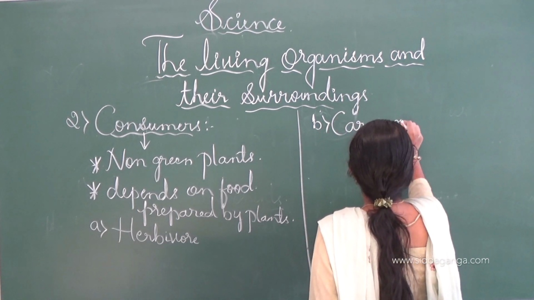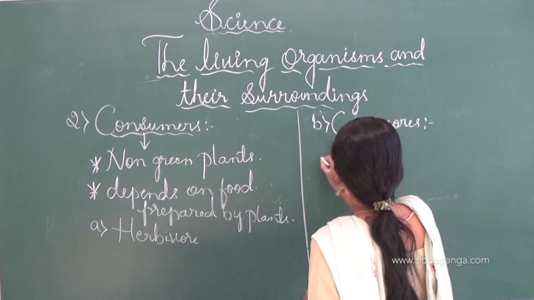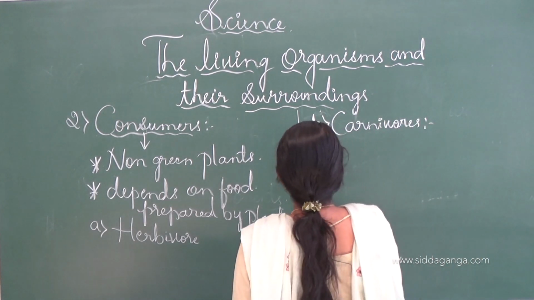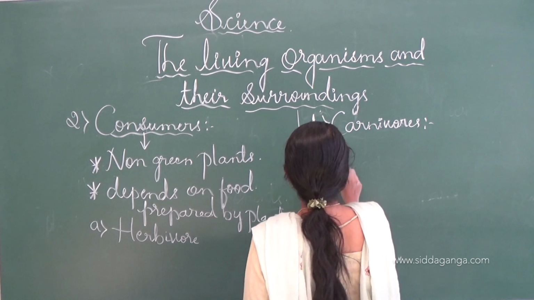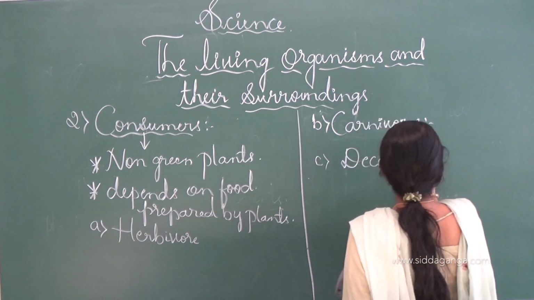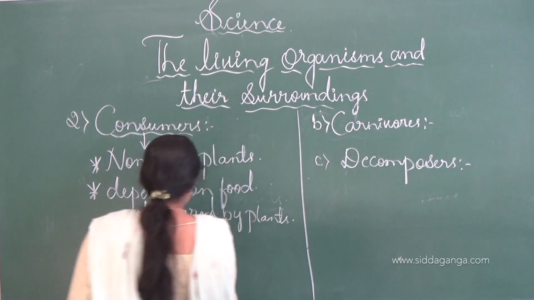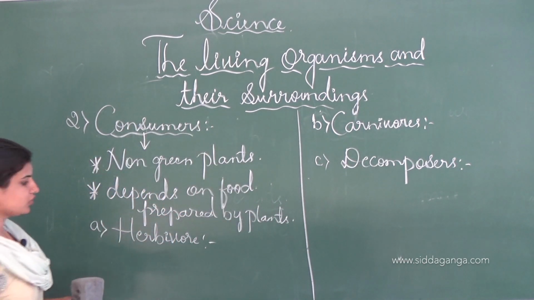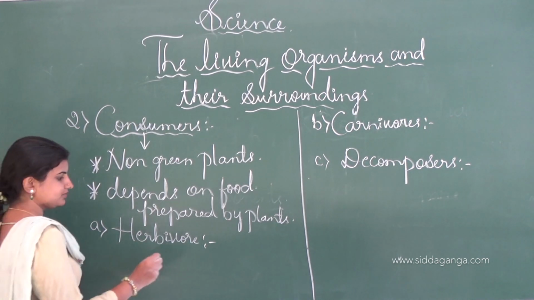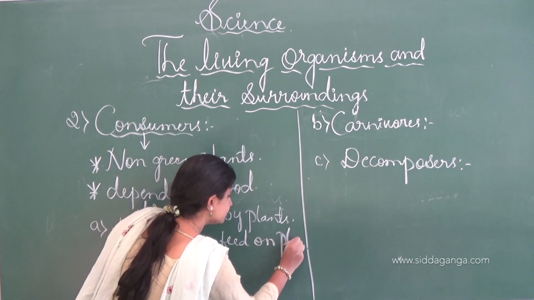Carnivore. Carnivores. And the decomposers. Herbivores are those organisms or animals which feed on plants. Feeds on plants.